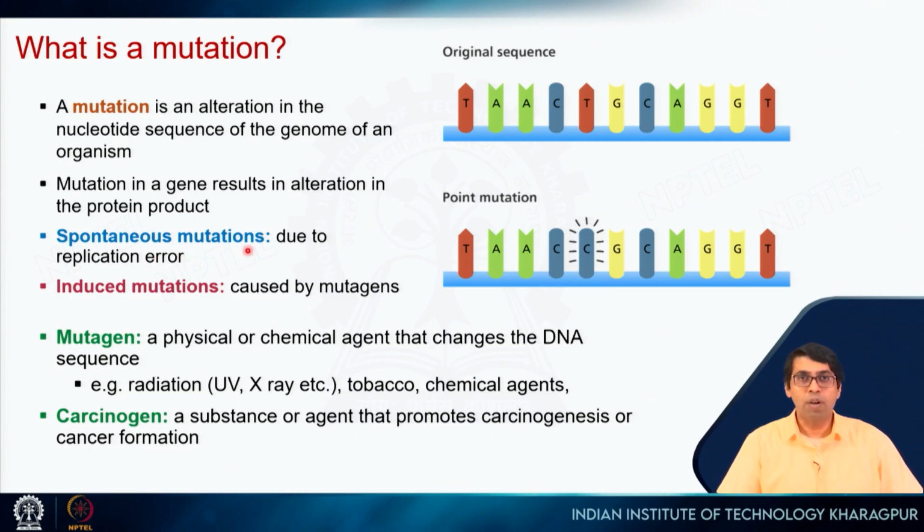Spontaneous mutations occur due to replication error, and induced mutations are caused by mutagens. So we saw an example of a mutagen, right. So what is a mutagen? It's a physical or chemical agent that changes the DNA sequence. So it can cause this type of mutations, right. It can be UV, X-ray radiation, or chemicals like benzopyrene, which can come from tobacco chewing or tobacco smoking, right. So when these mutations cause cancer, the agent will be called a carcinogen.